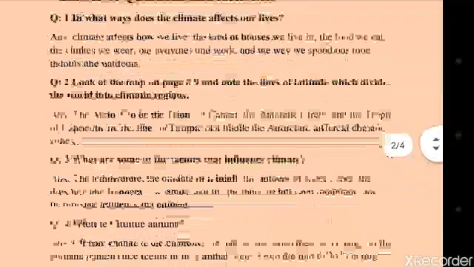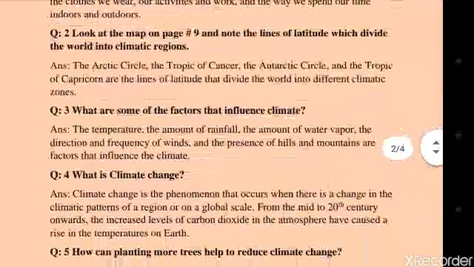Question number 3 is, what are some of the factors that influence climate? The temperature, the amount of rainfall, the amount of water vapor, the direction and frequency of winds, and the presence of hills and mountains are factors that influence the climate.